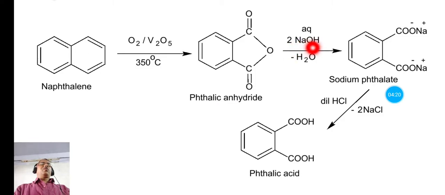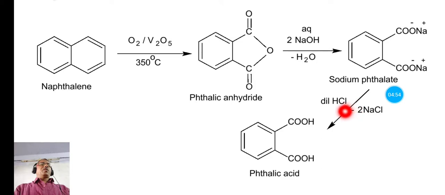On treatment with aqueous sodium hydroxide, where 2 molecules are required, the 5-membered ring opens and forms the sodium salt of phthalic acid, known as sodium phthalate, with the loss of one water molecule. Finally, sodium phthalate on treatment with hydrochloric acid forms sodium chloride as a side product and phthalic acid as the main product.